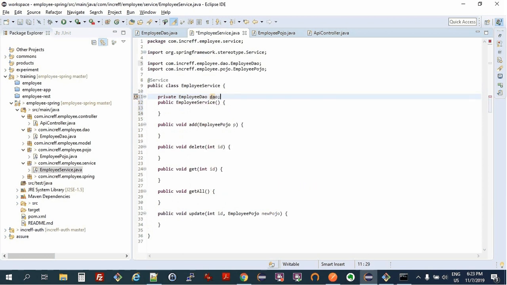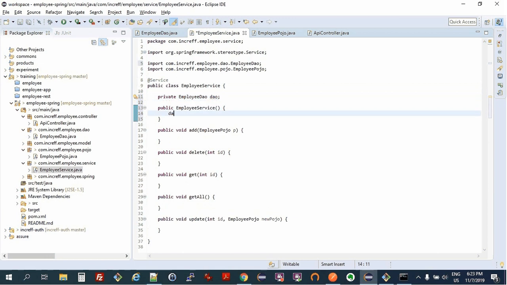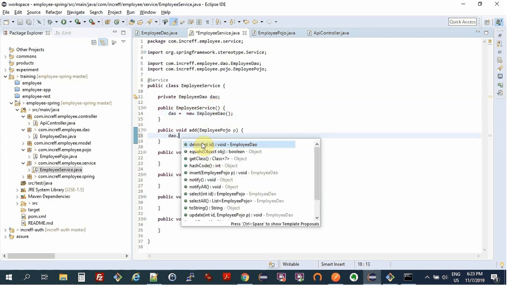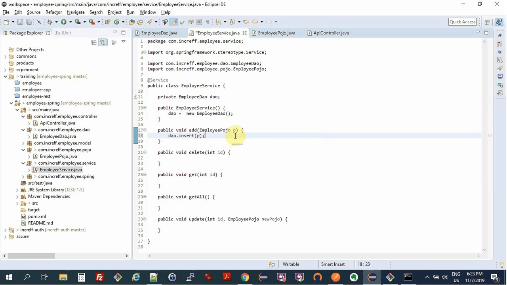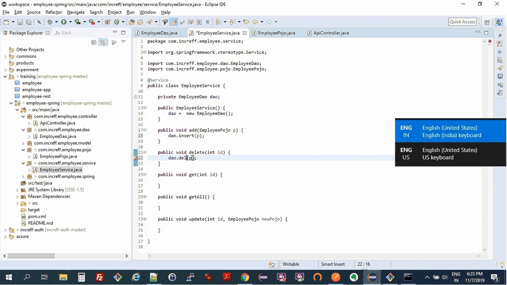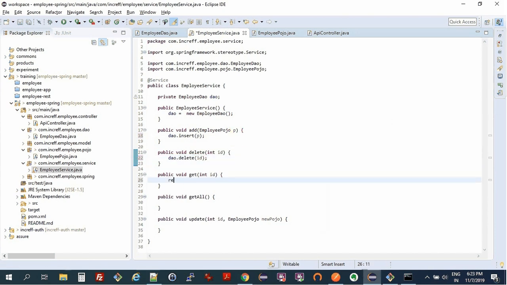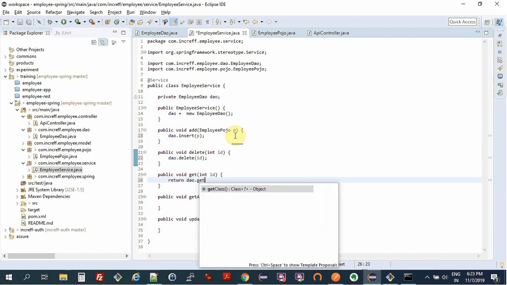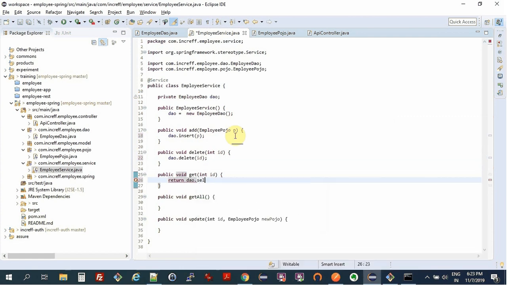We would have done something like dao.insert(p), or dao.delete(id), or return dao.select(id).